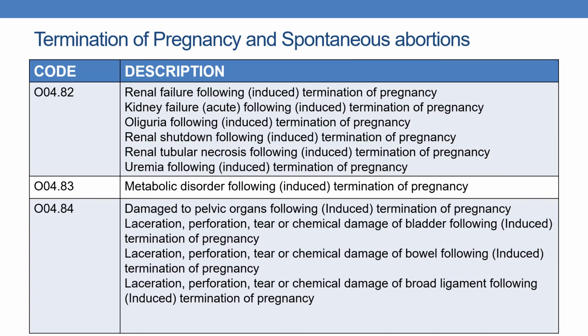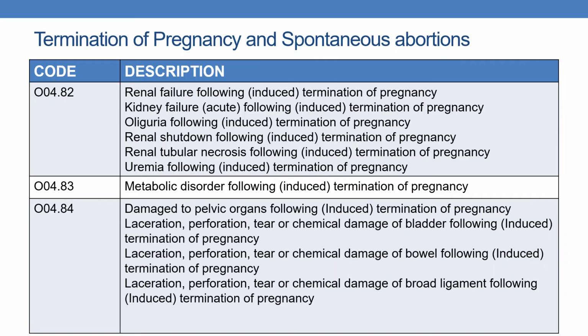And O04.82 indicates renal failure following induced termination of pregnancy. It can be kidney failure or oliguria or renal shutdown or renal tubular necrosis or uremia following termination of pregnancy. If the physician documents any of these terms following the termination of pregnancy, the code is O04.82.